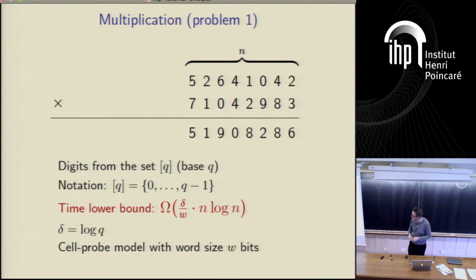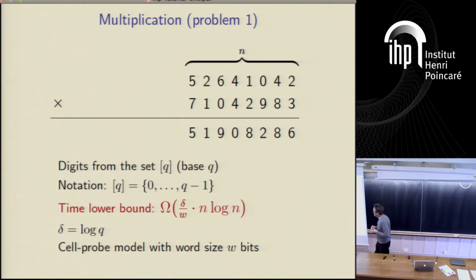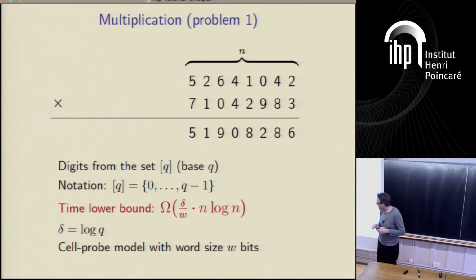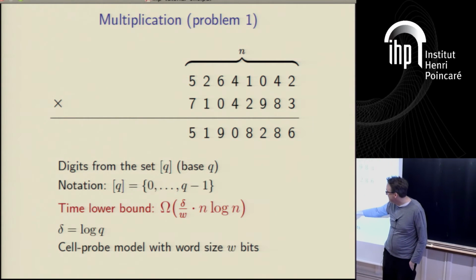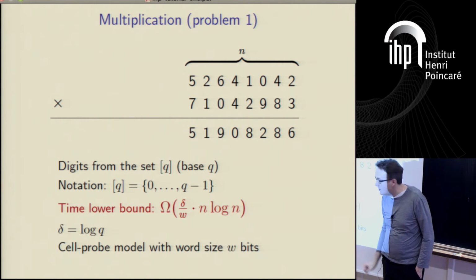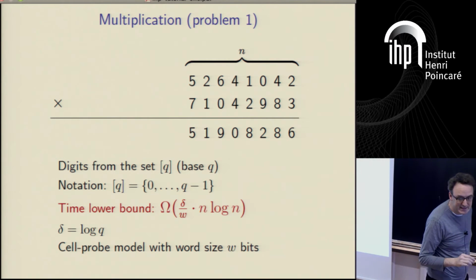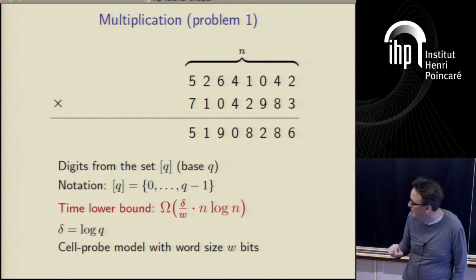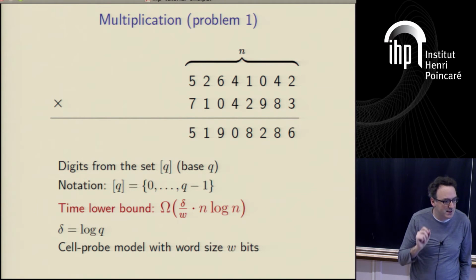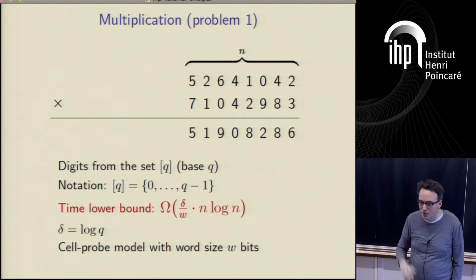Right. So what we will show is that you must take over n of these operations at least n log n times delta over w time. And delta is going to be the number of bits needed to represent a digit. And w, remember, is the size of the word in our computational model.